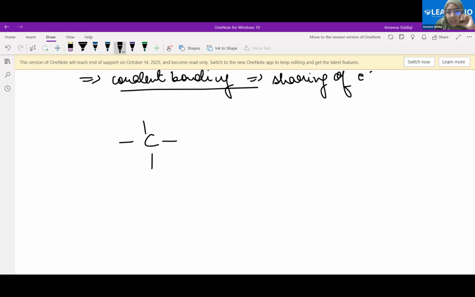Fine. So let's see now what is happening here. 4 electrons. We are just concerned with the outer shell. This has been discussed in class 9. Now let's see exactly what it can do. It has 4 electrons. It needs 4 more electrons, right? But if it loses or gains 4 electrons, it does not become very stable. So rather, what does it do? This is one hydrogen atom with 1 electron. This is another hydrogen atom with 1 electron. This is another, and this is another hydrogen atom with 1 electron. You see now what is happening here?